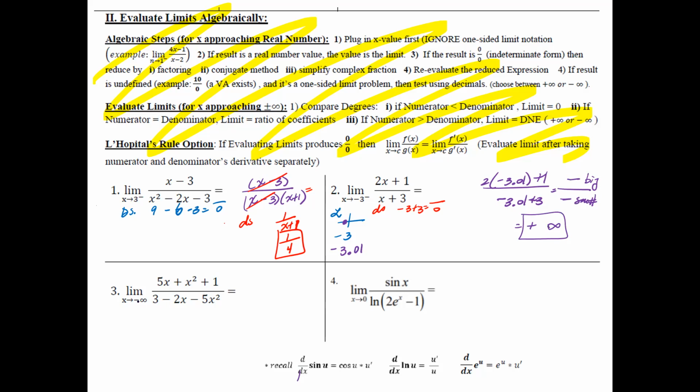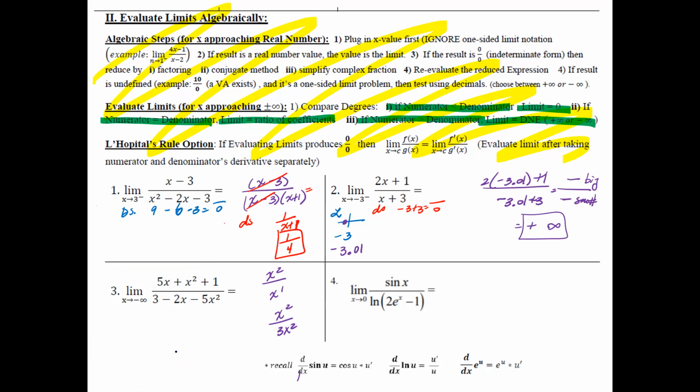As x is approaching negative infinity, remember this is the one where you have to look at the horizontal asymptote, and it results in 3 different rules. Remember, if you have something like x squared over x, where it's bigger on top and smaller on the bottom, or x squared over 3x squared, and remember there was one more. I have it right here, so it's fairly simple to go by. If the denominator is bigger, the limit is 0. If the numerator is equal to the denominator, then it's going to be the ratio of the coefficients. If the numerator is bigger than the denominator, then it does not exist. Remember that rule.